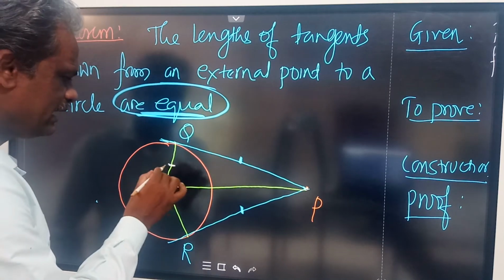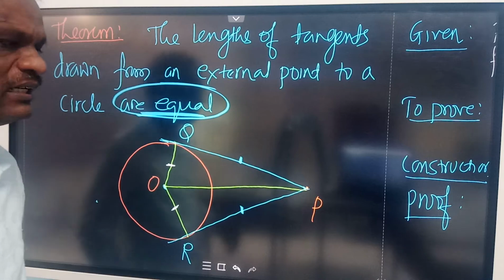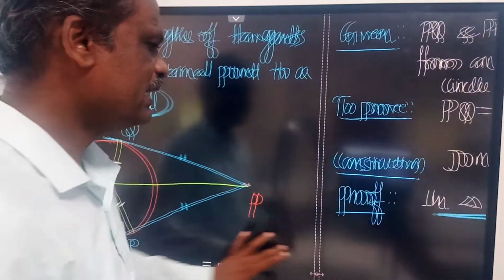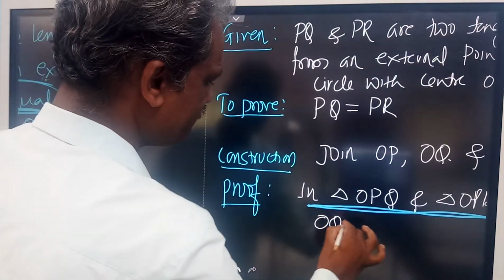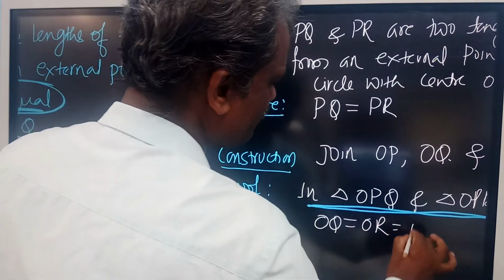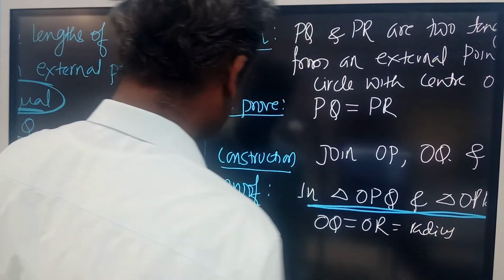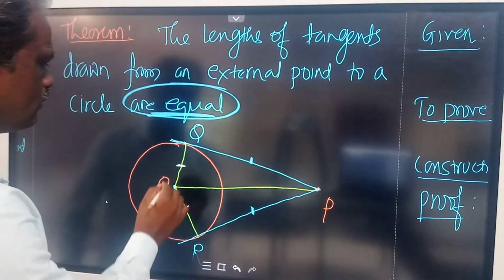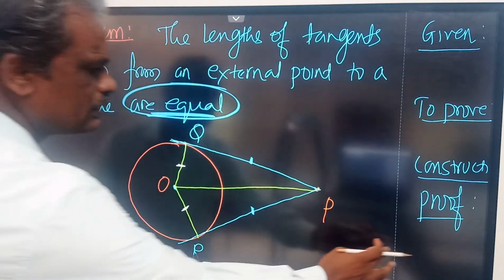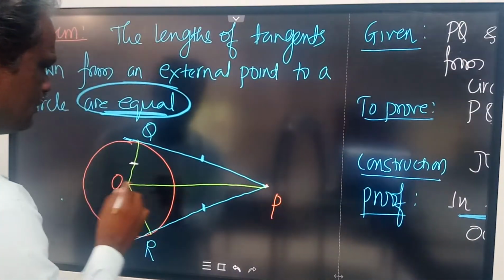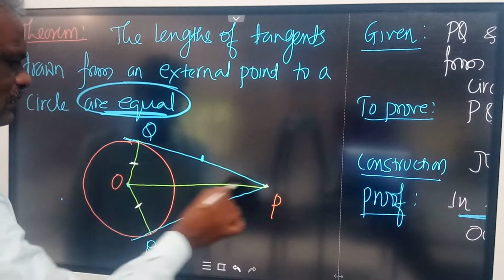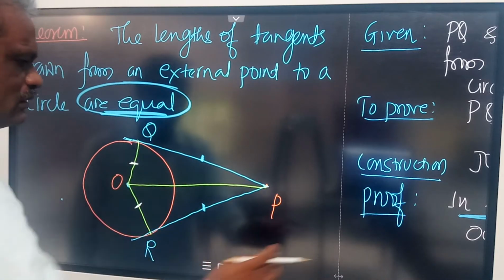First one, I can write the radius of a circle are equal. I will write that OQ is equal to OR because both are equal to radius. So the reason also we will give: OQ is equal to OR. Then another thing, look at this: OP is a common side to this triangle as well as to this triangle.